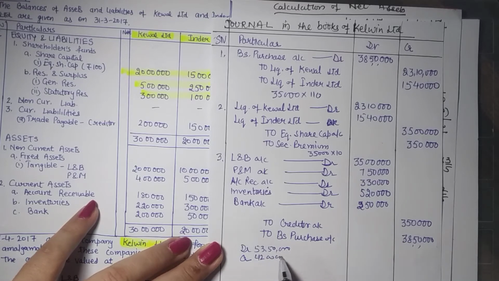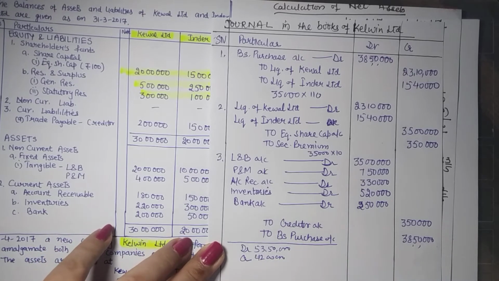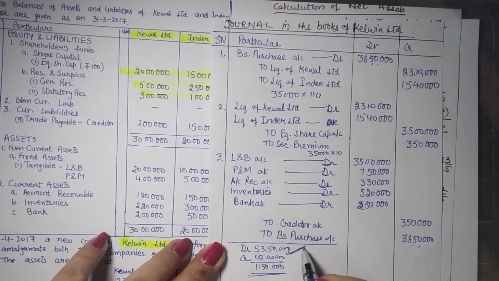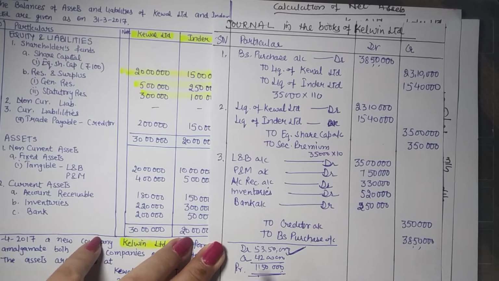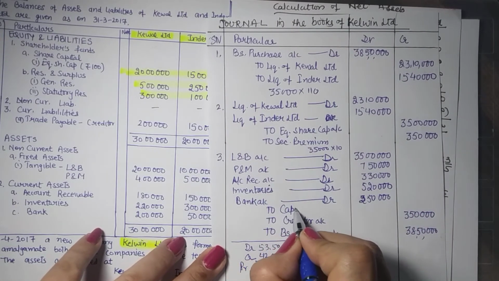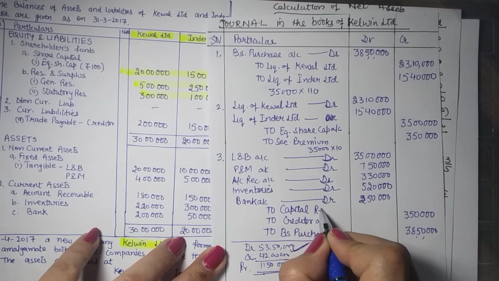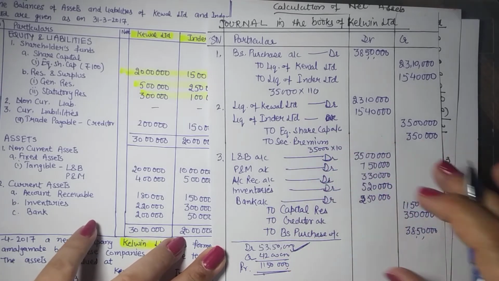And this is not done here. We simply write a narration that being the assets and liabilities acquired under purchase of business. So our difference is 11 lakh 50,000, which implies we have got more assets as compared to the liabilities or the payment being given. So you have got a case of profit. So it's a capital profit. So it is to be recorded to capital reserve, 11 lakh 50,000. So by recording, this entry gets balanced.